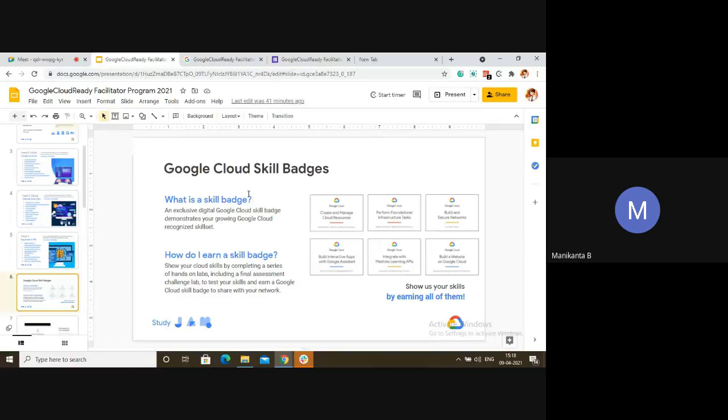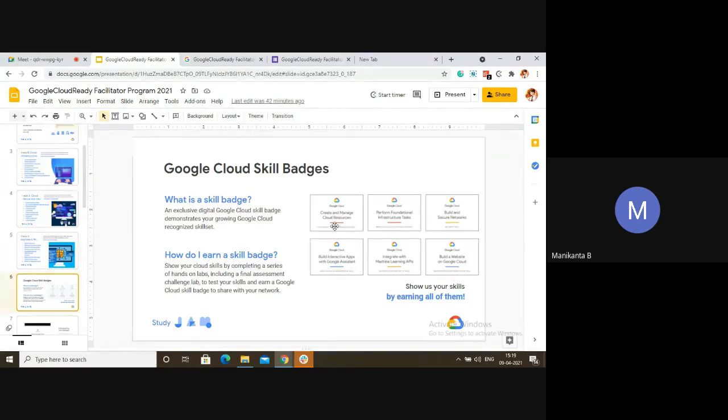So coming to Google's Cloud skill badges. If you see the photo, these are called Google Cloud skill badges, which are made for showcasing to the world. You can put them on LinkedIn and showcase that you have learned so and so technologies, I mean, so and so process.